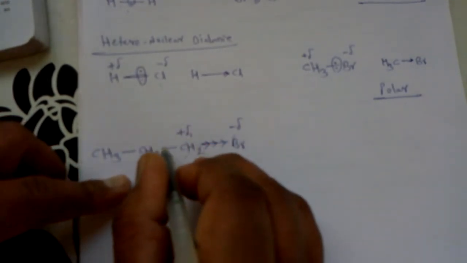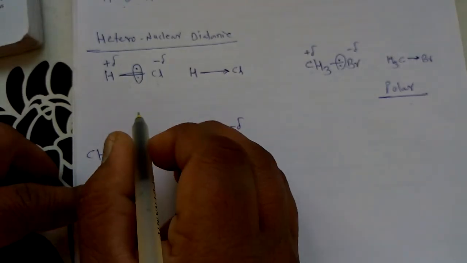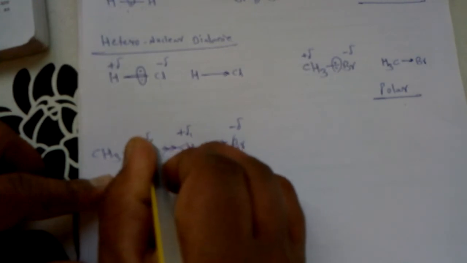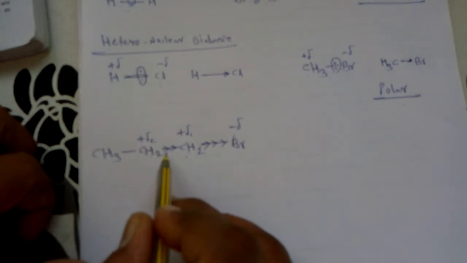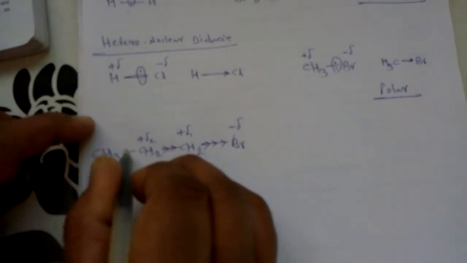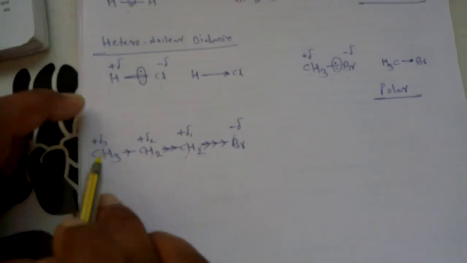So in this case also the electron flow can be shown towards this carbon. Again a partial positive charge, delta 2, can be created on this second carbon. The same case is there: this polarization again gets transferred to the adjacent bond. So again a partial positive charge, plus delta 3, can be generated.